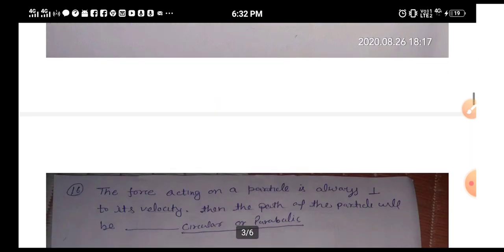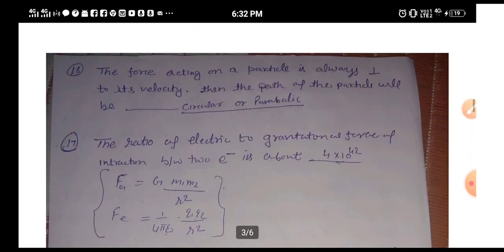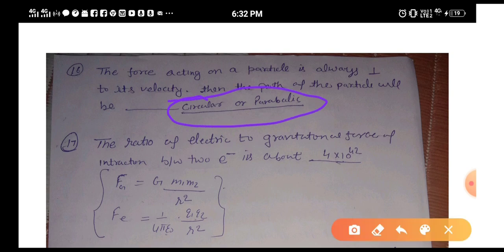Okay, so question number 16. The force acting on a particle is always perpendicular to its velocity. Then the path of the particle will be? There are actually two choices, circular or maybe parabolic, but the more preferred answer is circular. So if both options come, then you can take circular.